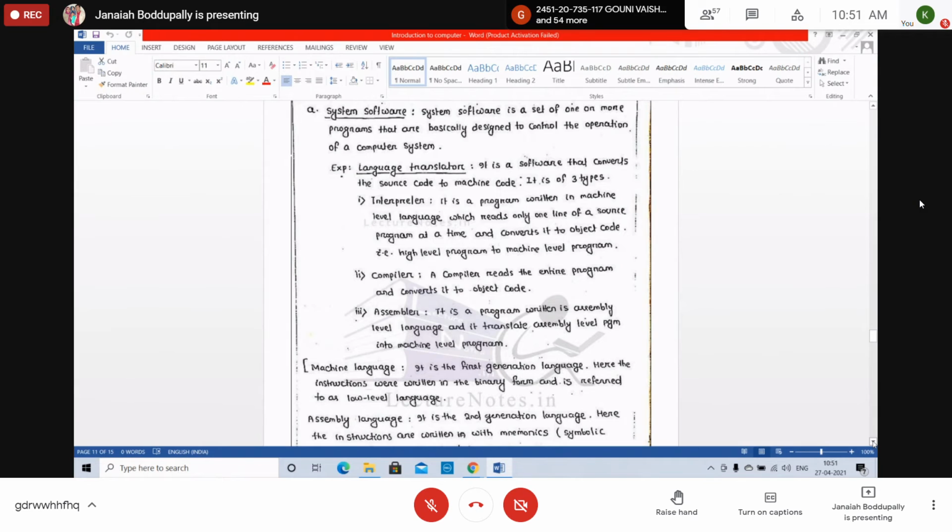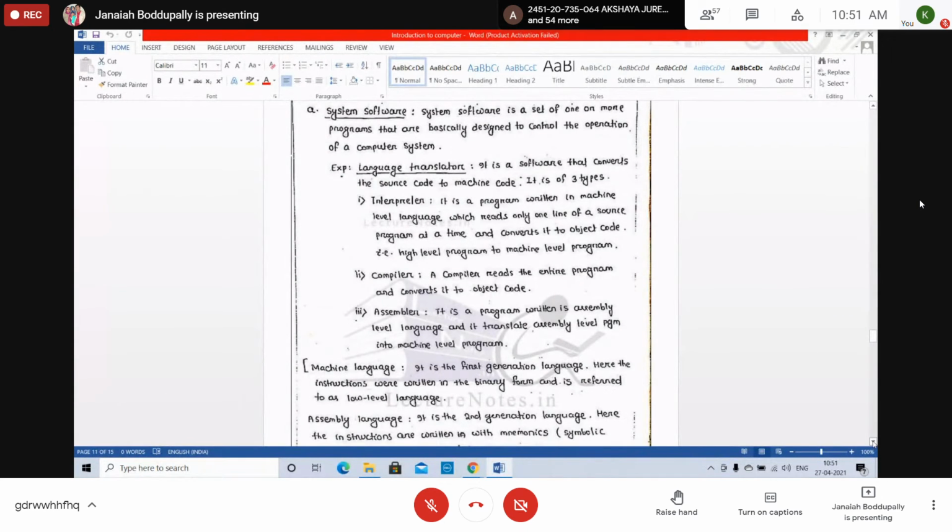But what about the compiler? A compiler reads the entire program and converts it as object code. All these are language translators: compiler, interpreter, and assembler. But what is assembler? It is a program written in assembly language, and it translates an assembly level program into machine level. Assembly is not high level. Assembly language is just pseudo codes, not like human understanding. This is also in the text of English, but some mnemonics. There are some mnemonics in the assembly language.